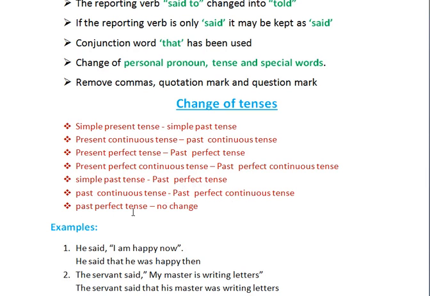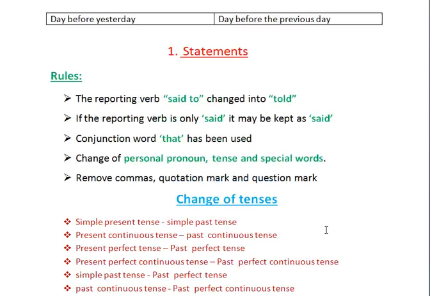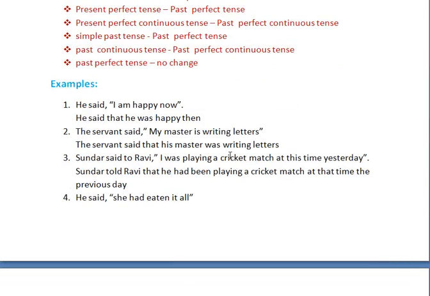If it is past perfect tense in the reported speech, you need not change the tense. You keep the same tense in the indirect speech also. So you have to change the tenses in this manner. Students, I believe you understand well. While you are changing direct speech into indirect speech in this particular type, statement, you have to follow all these rules in a proper manner. Now we are going to see the example.